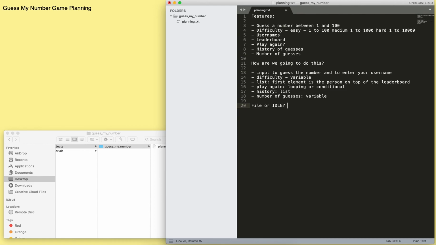Which approach do we take? We should definitely take file here because say we have this file, we could send this to our friends or whomever, and then they type in the Python console or in the terminal, Python guess my number game, and then they can play it. So file because it's easily exportable and other people can play it.